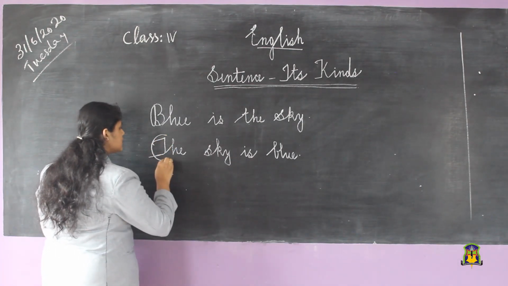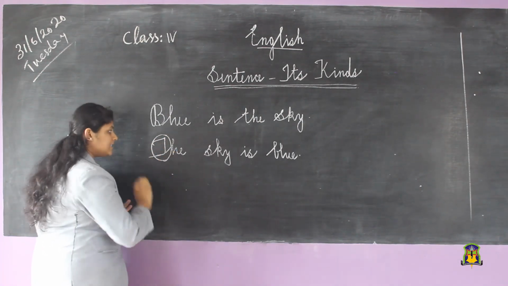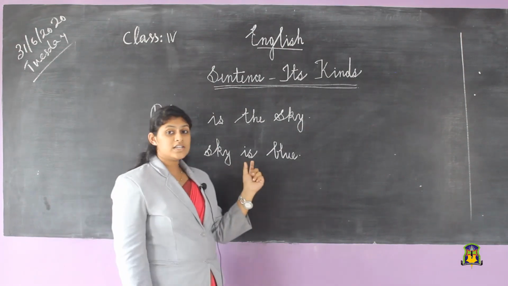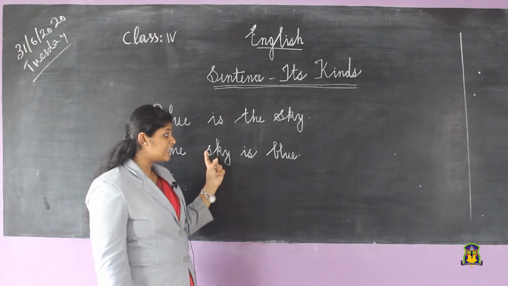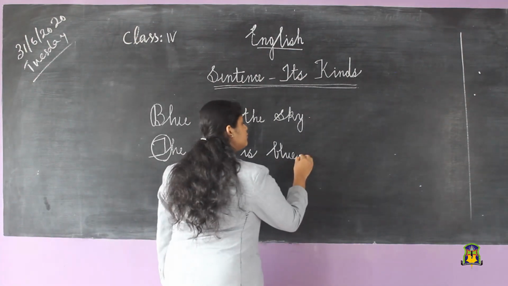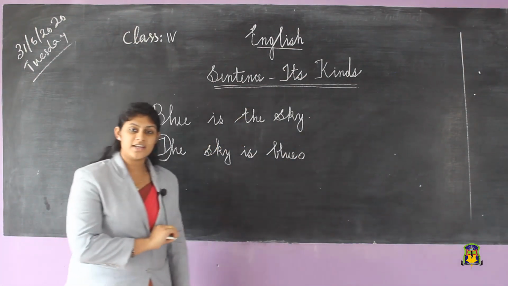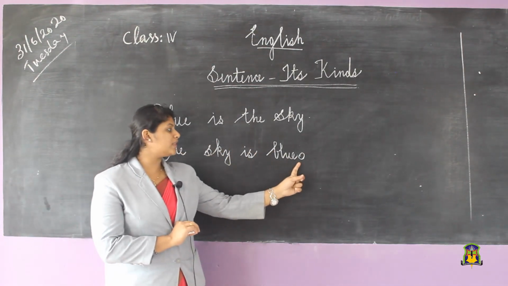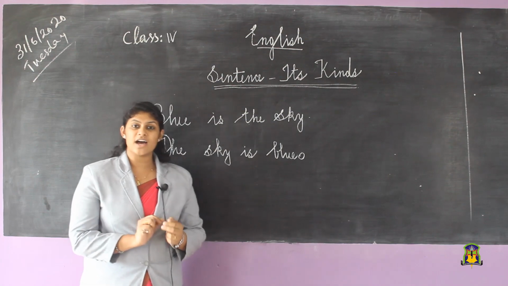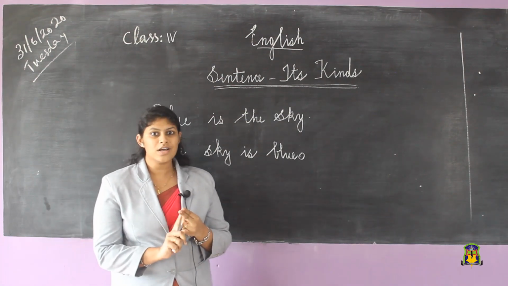And the sentence ends with a full stop. Whenever you write a sentence, it should start with a capital letter and end with a full stop. These are two general rules about sentence.